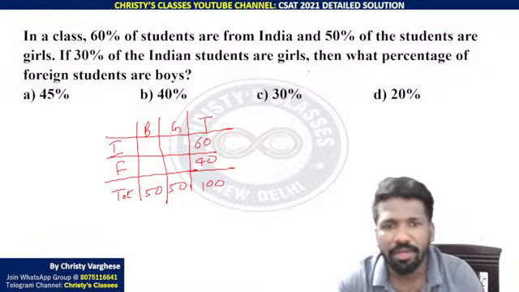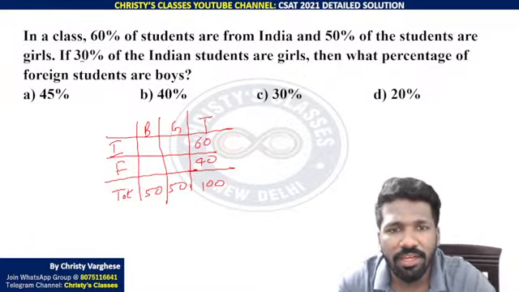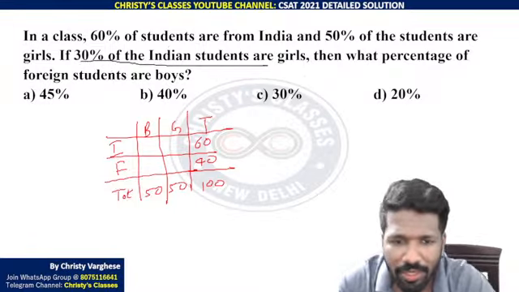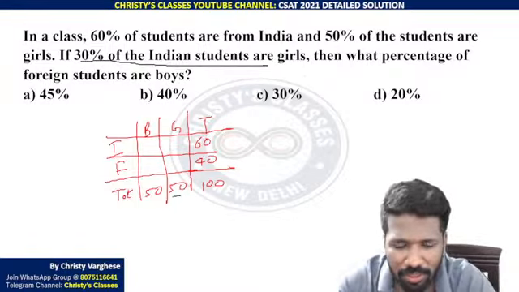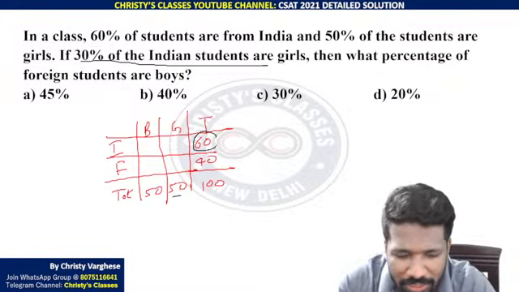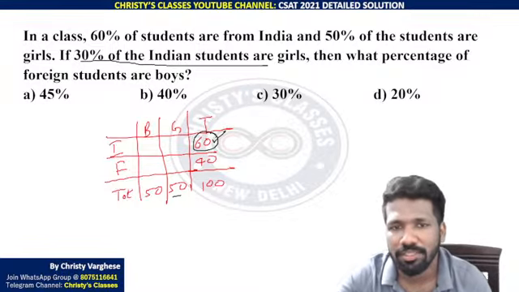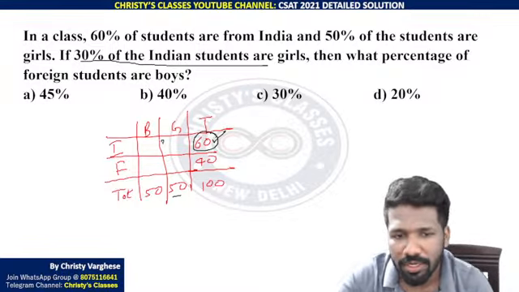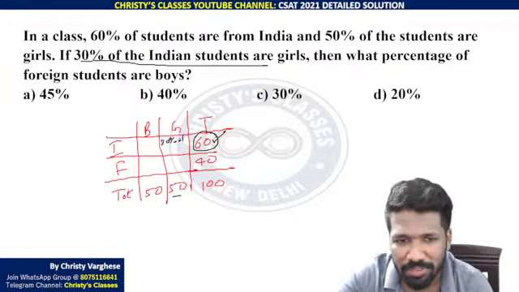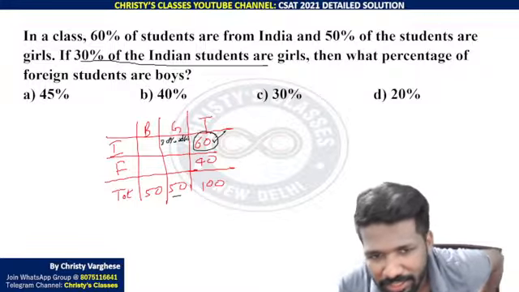Next sentence I made a mistake. 30% of the Indian students are girls. Total Indian students are not 50. That is total girls. Total Indian students are 60. That 60's 30% will be girls. 30% of 60, not 30% of 50. That was a mistake I did.